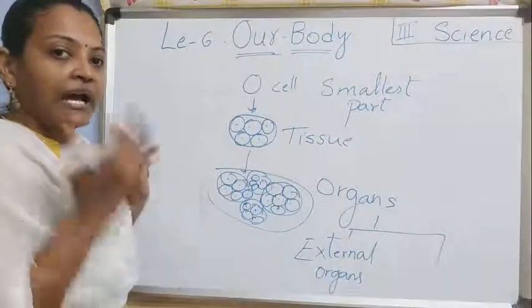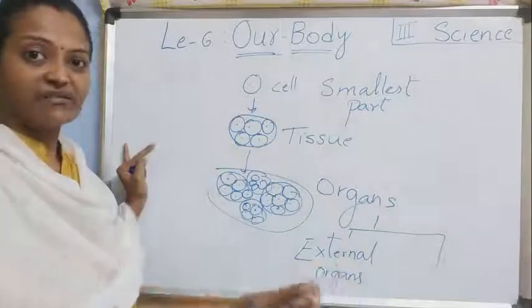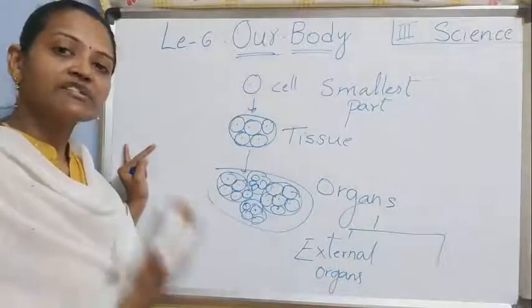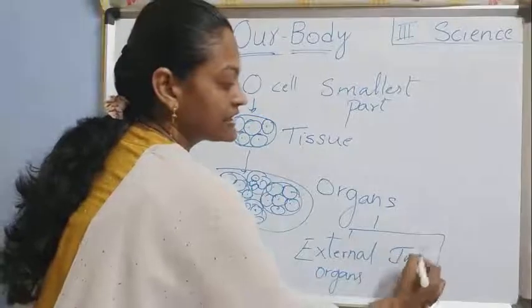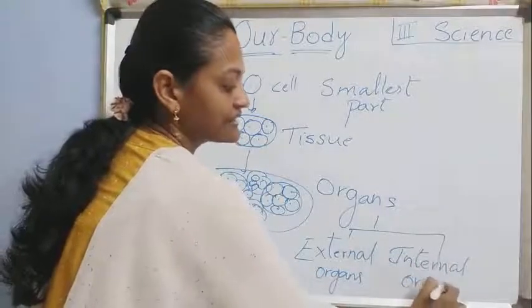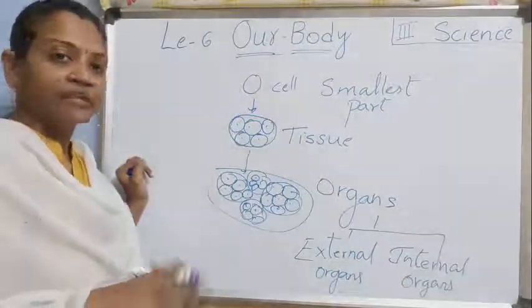Tell me. Eyes, nose, ears, hands, legs. All these are external organs, means we can see those outside. But internal organs, internal means inside. These organs are present inside the body. We can't see those.